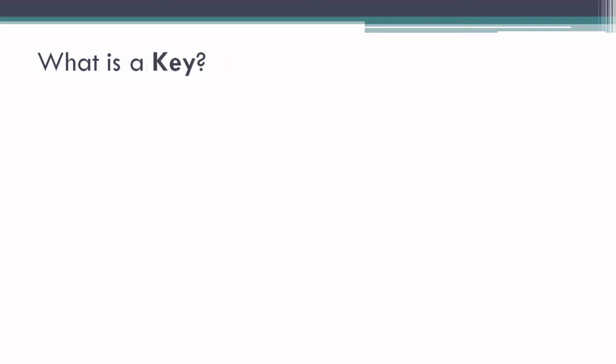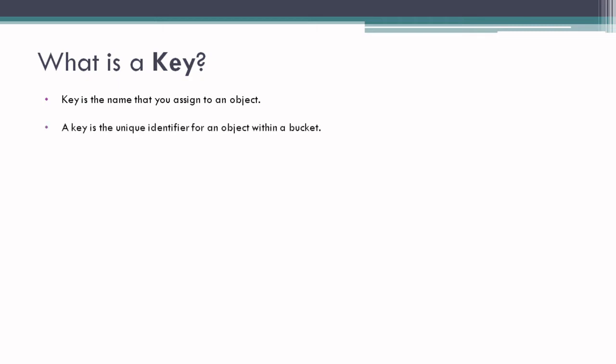So moving to the next part, what is a key? A key is the name that you assign to an object. Key is nothing but the name of your file. A key is a unique identifier for an object within a bucket. Every object in a bucket has exactly one key.